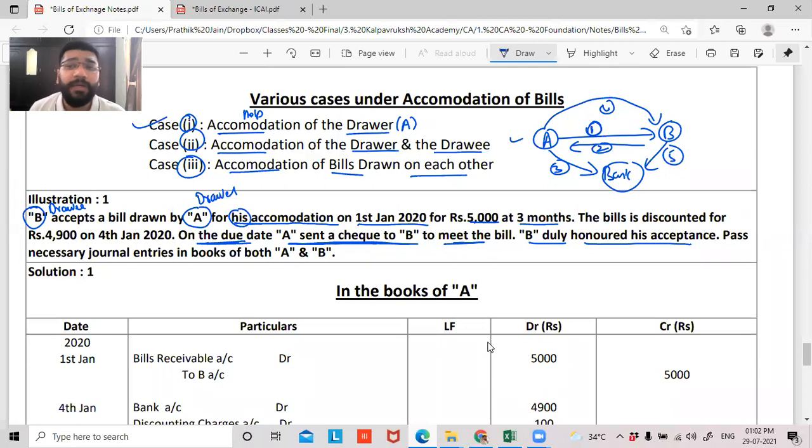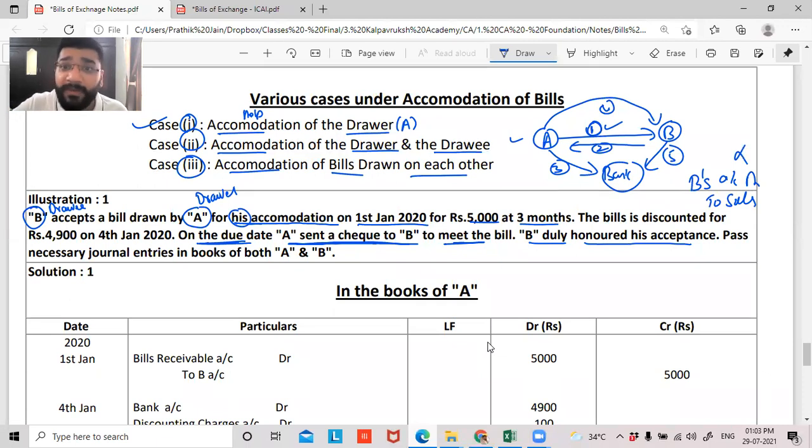A is sending the bill to B. When a bill is sent, guys, it is sent along with the goods. In this, are there any goods being sent by A to B? No, only the bill of exchange is going. So normally, in step 1, you record the journal entry when goods are sold, and the entry for goods sold is B, that is debtor account debit, to sales. But here, guys, we will not record this entry because I'm not selling any goods.